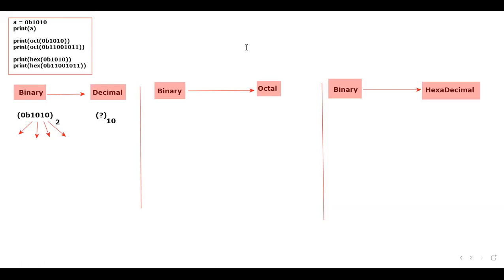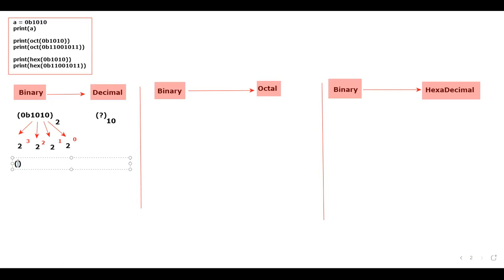That means 2 power what? What do I have to write? Please think and answer what I have to write. 2 power 0. 2 power 1. 2 power 2. 2 power 3. Is that clear? Now, when it comes to calculation, you should tell me the answer. Think and answer. Okay. First, what do I have to do?